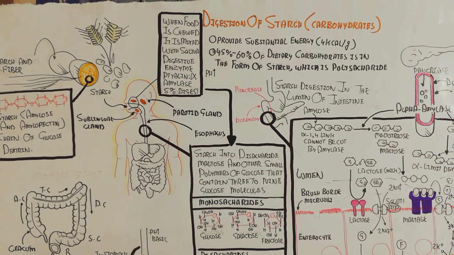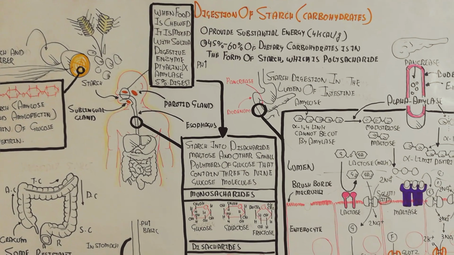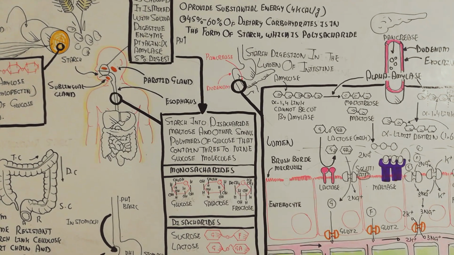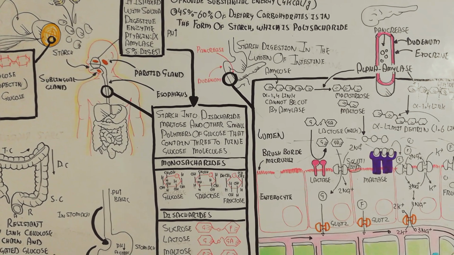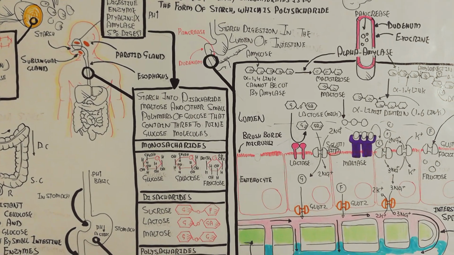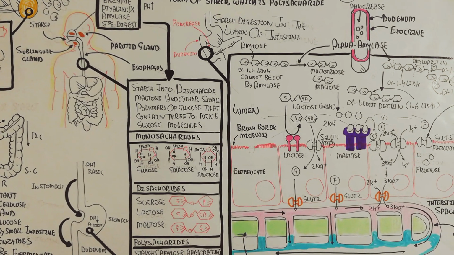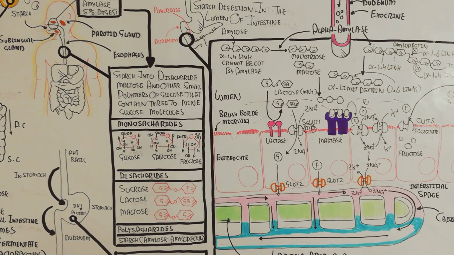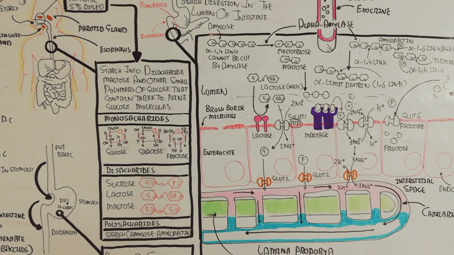For this time, bye. You can learn many more videos about carbohydrates. I have a video, I will give the link in the description below, where you can learn about carbohydrate biochemistry. But this video is about the digestion of starch, how starch is digested.